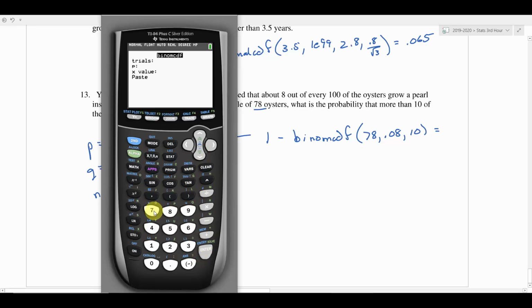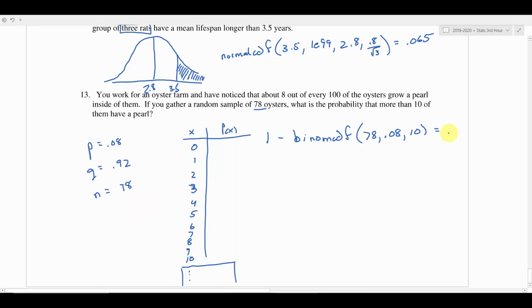And again, just like I explained, it wants to know the number of trials, so it's 78. Our probability of success was 0.08. And the x value is essentially what are you adding up to? We're adding up to and including the 10th outcome on that table. So we're going to say 10. I'm going to go ahead and hit paste. And remember, we wanted to do a 1 minus, but we'll do that in just a second. I'm going to hit enter. So this is the probability of 10 or less pearls, which is about 95%. And then to get everything that is more than 10, we would do a 1 minus that result, the complement of it. Just like that. So we're going to get 0.046.